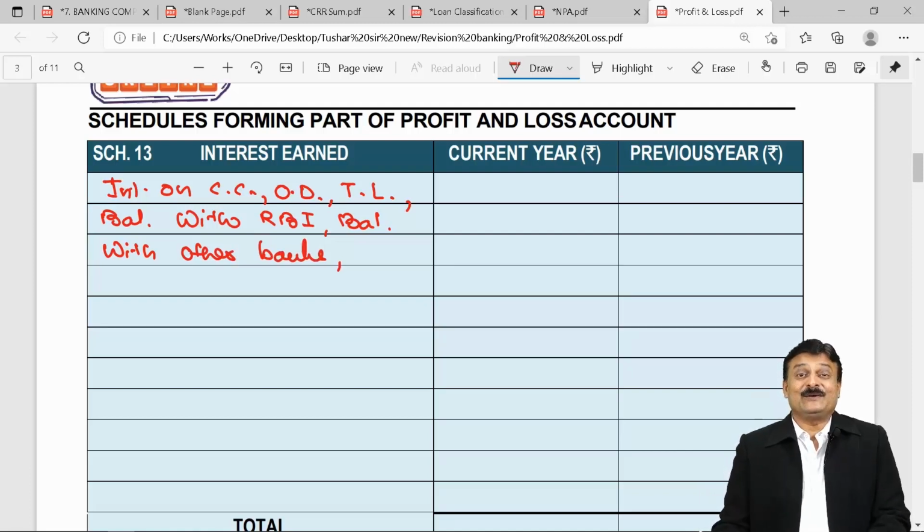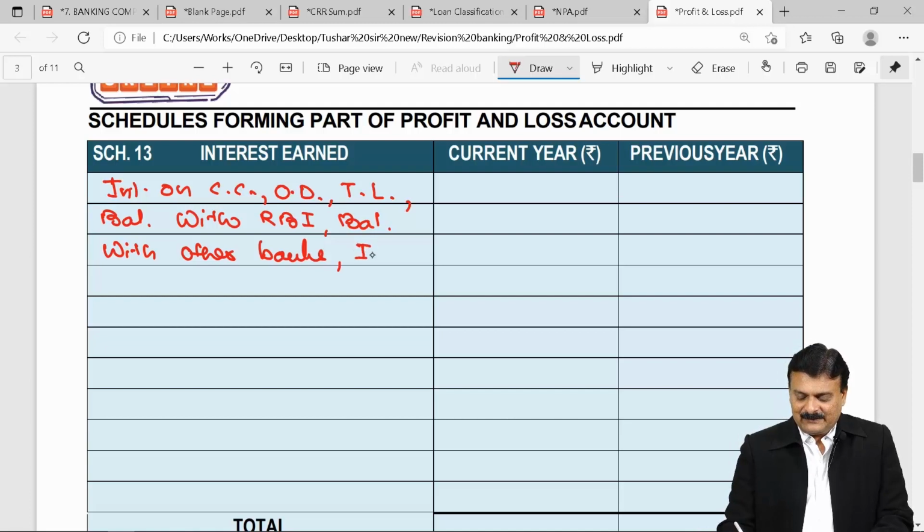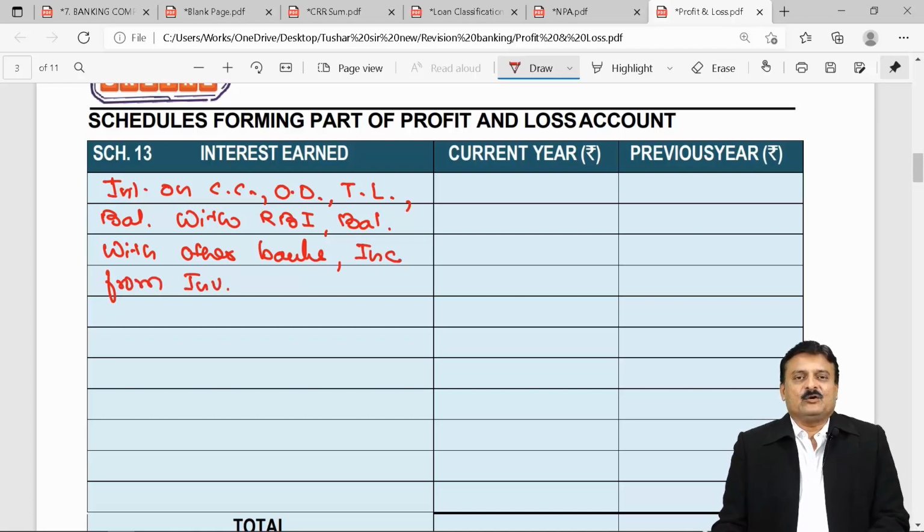Likewise, you receive interest on investment. But instead of using the word interest on investment, the word used there is income from investment. Why? That investment can yield you two types of income, interest as well as dividend income. Hence they use the word income from investment. All these are interest incomes.